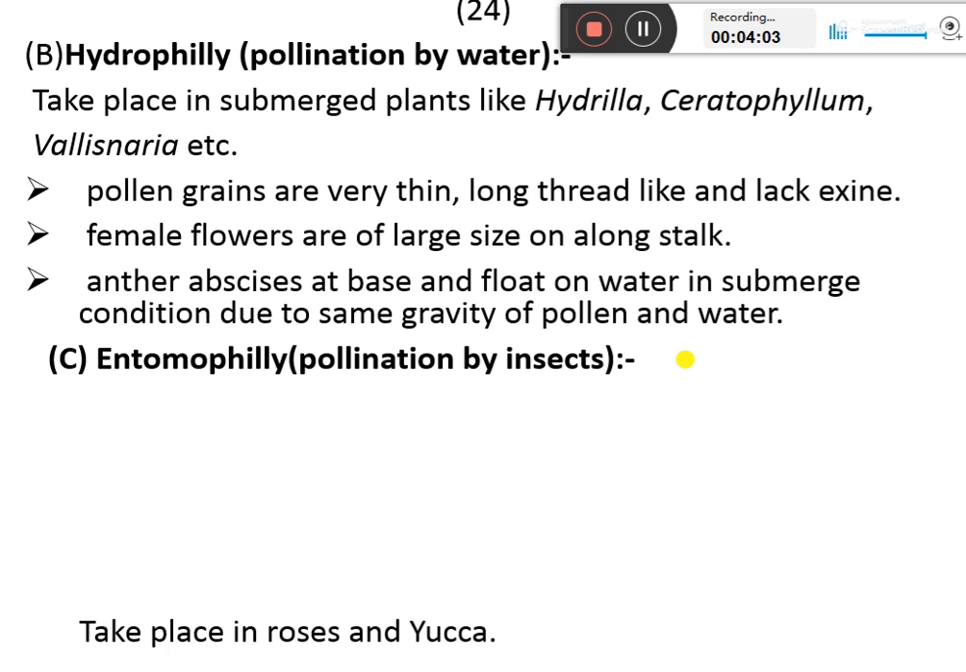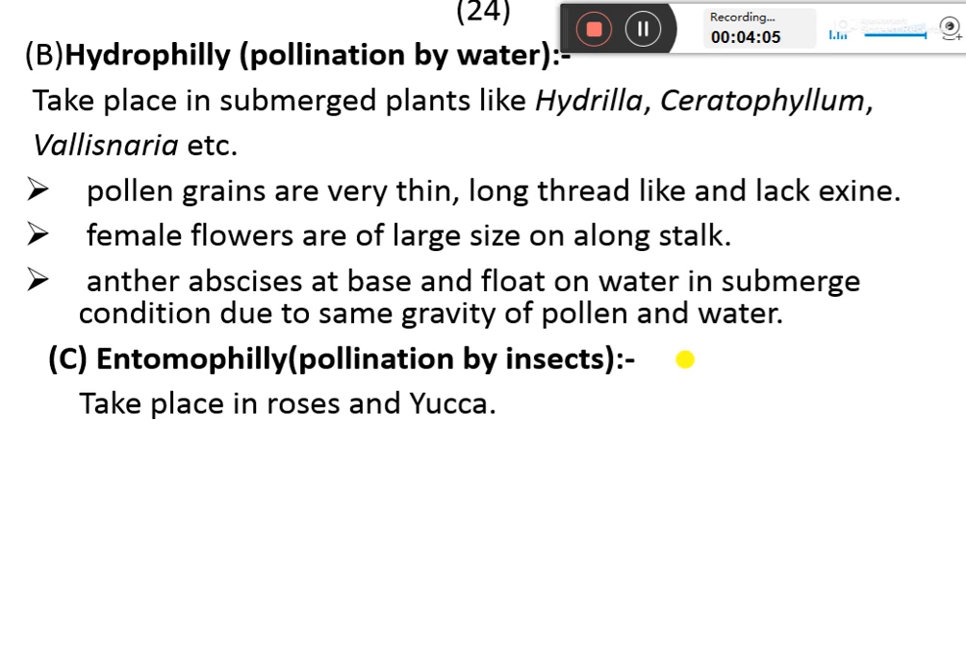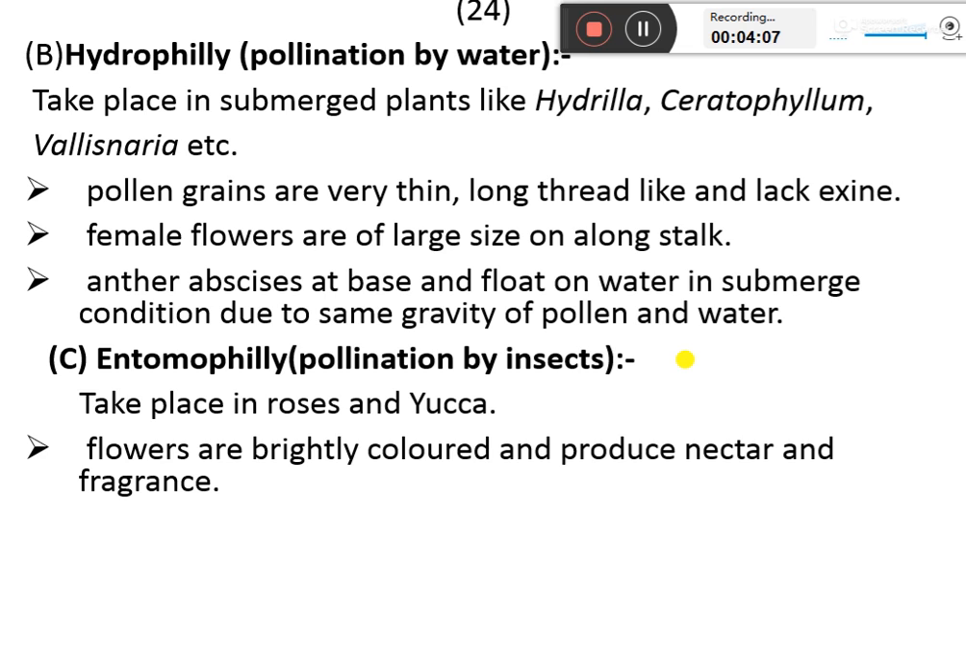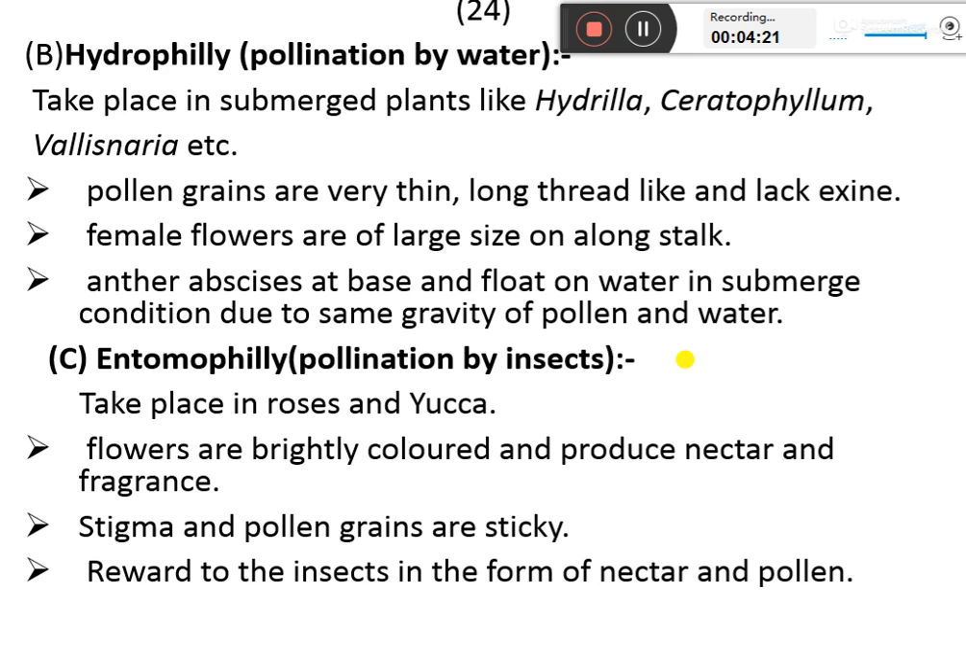Pollination by insects is called entomophily, that takes place in roses and yucca. Flowers are brightly colored and produce nectar and fragrance. Smell is there so that the insects are attracted. Stigma and pollen grains are sticky. The nectar is used as a reward to the insects, so the insects get attracted towards the flowers.